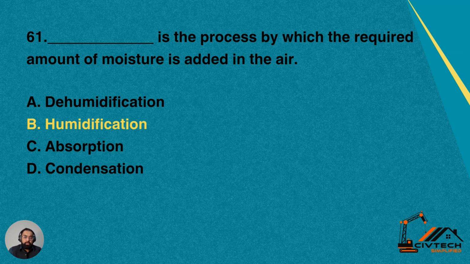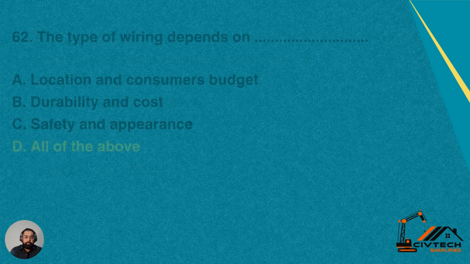So A is dehumidification, B humidification, C absorption, number D condensation. Yes, B is the correct answer for this question. So humidification is the process by which the required amount of moisture is added in the air. Remember, this discussion is for the building ventilated systems.